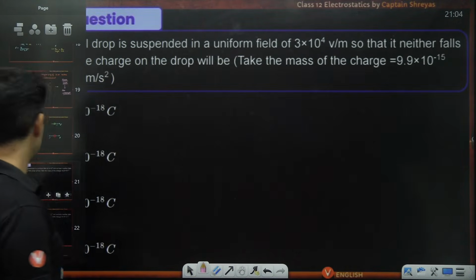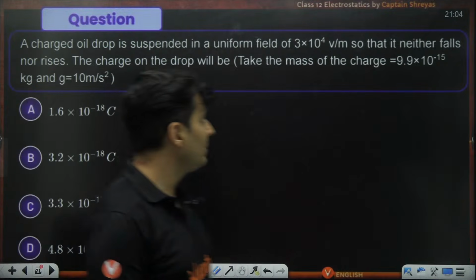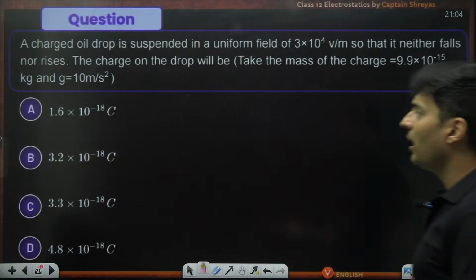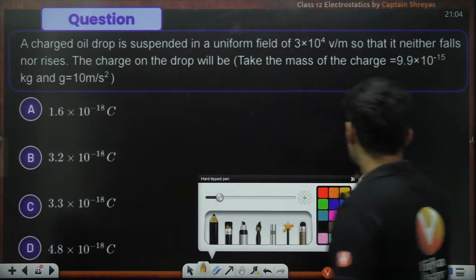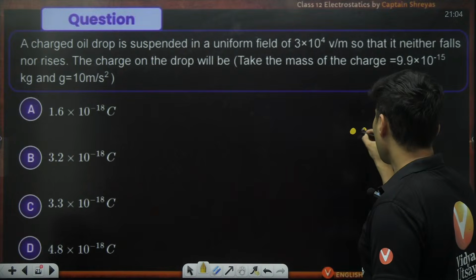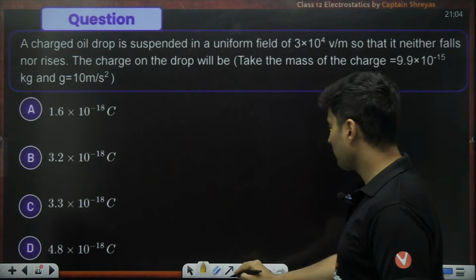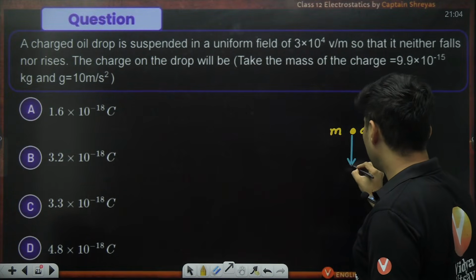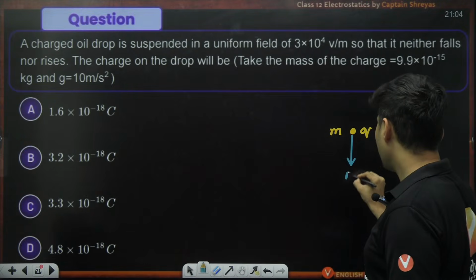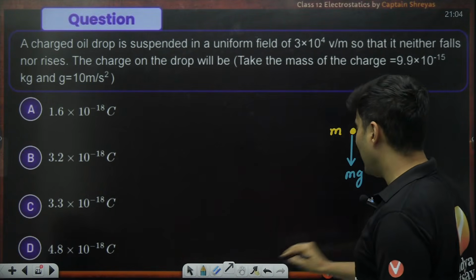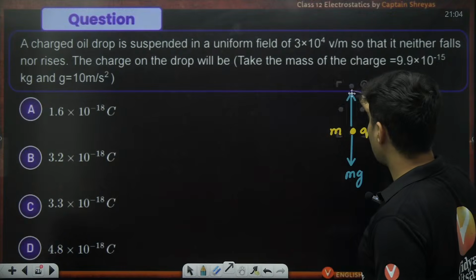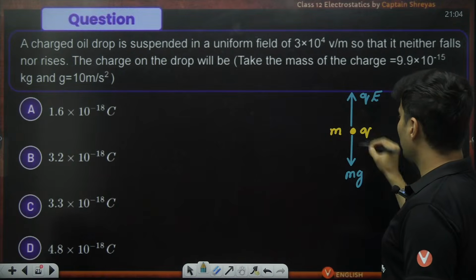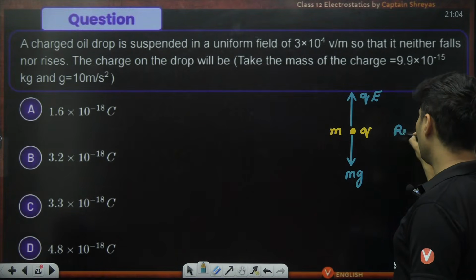Another good question coming up on your screen. A charged oil drop is suspended in a field so that it neither falls nor rises. So the charge on the drop will be how much? Okay, so there is a charge and there is mass on it, and it neither rises nor falls, meaning the weight of it, which will be basically m into g, should be balanced by some other force. Who is there? Electric force. So it should be Q into E. If they balance, then only it will be at rest.